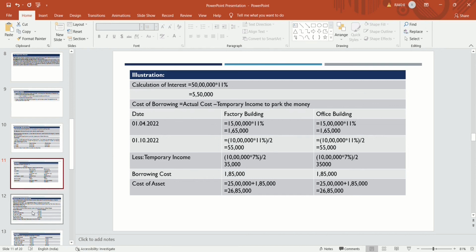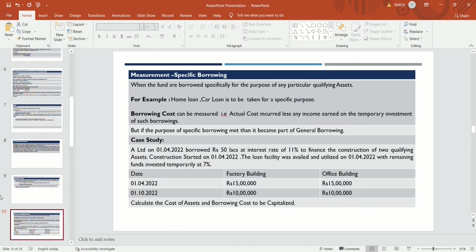If the company has taken a loan for a specific purpose, and the specific purpose of the borrowing is met, and some amount is left and not repaid by the company, then that amount is to be treated as general borrowings.